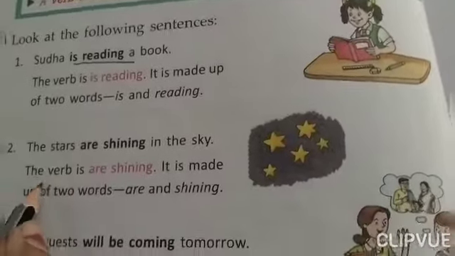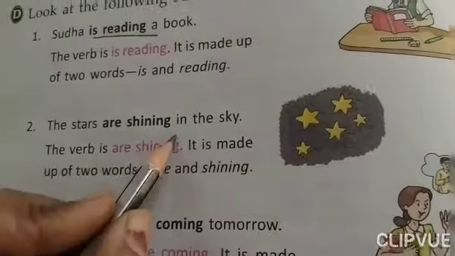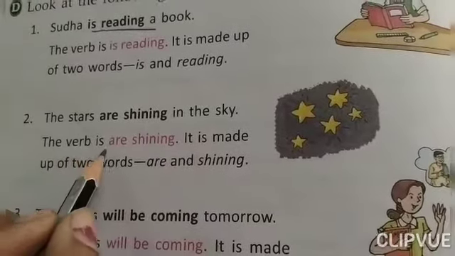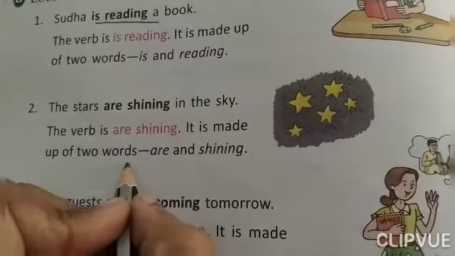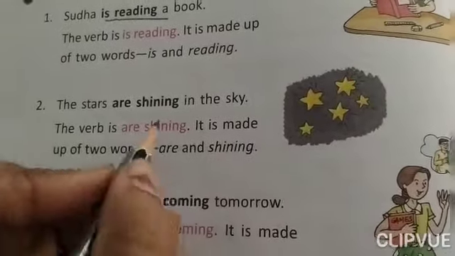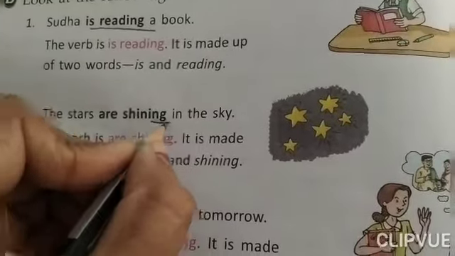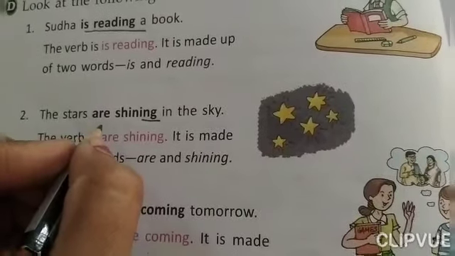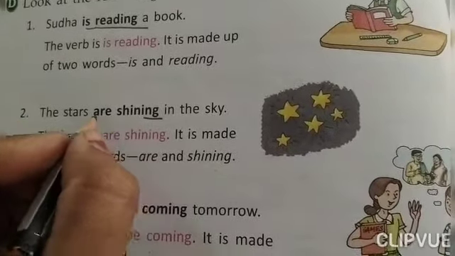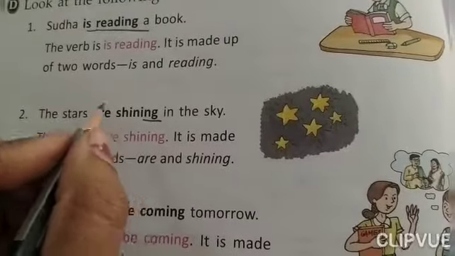The stars are shining in the sky. The verb is are shining. It is made up of two words, are and shining. So children, whenever you use the ing form of the verb, there would obviously be two verbs, first the main verb and the helping verb too. But these two words together are also called the verb.